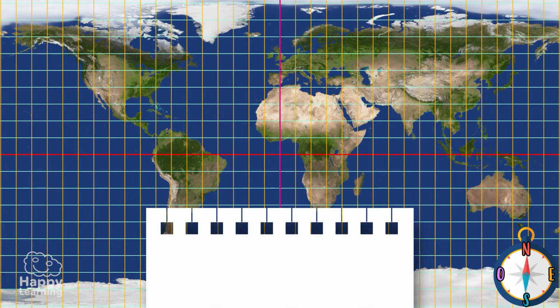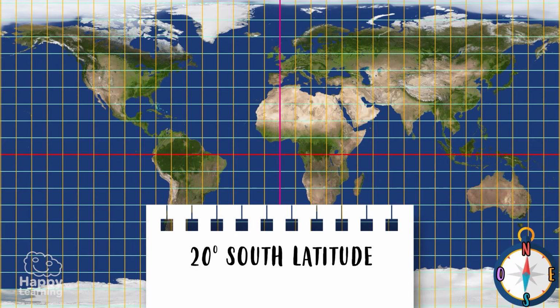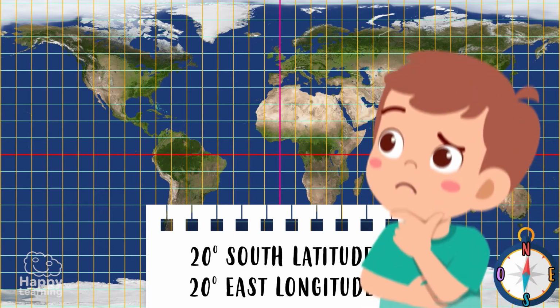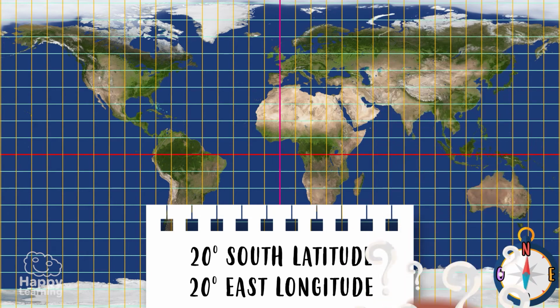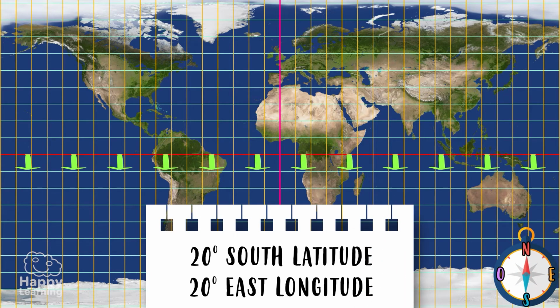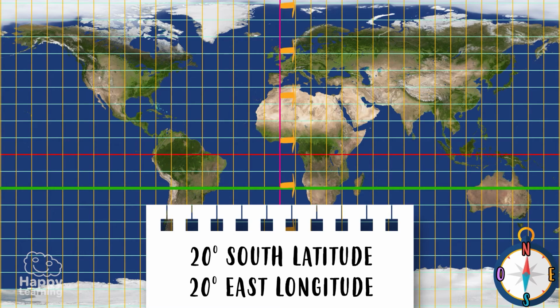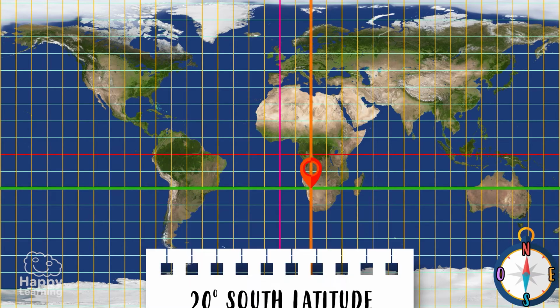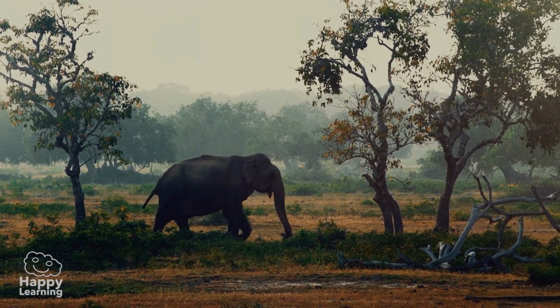Now, let's say we're at 20 degrees south latitude and 20 degrees east longitude. Where are we? Let's see, 10, 20 south latitude, here. 10, 20 degrees longitude, here. We're in Africa. Maybe we'll see some lions. How exciting.